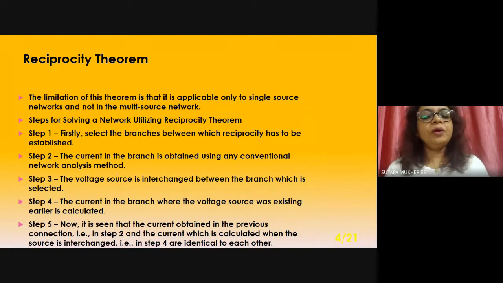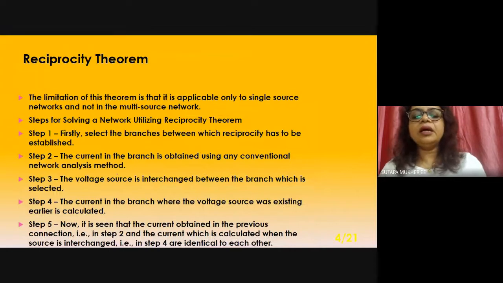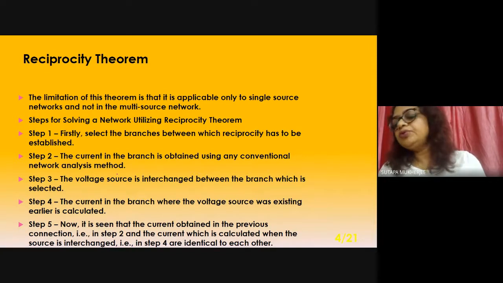I will go through a problem, then it will be clear. Step 5: it is seen that the current obtained in the previous connection, that is in step 2, and the current calculated when the source is interchanged, that is in step 4, are identical to each other. I think all these steps will be clear if I go through a problem and apply all these steps in that problem.